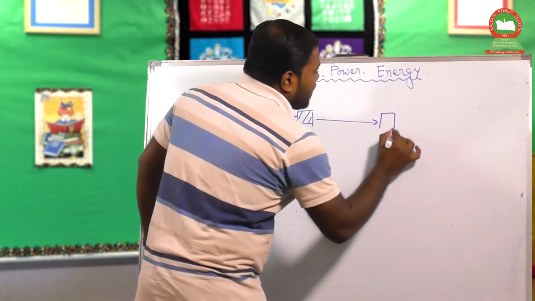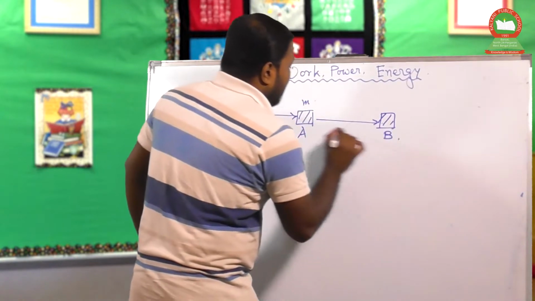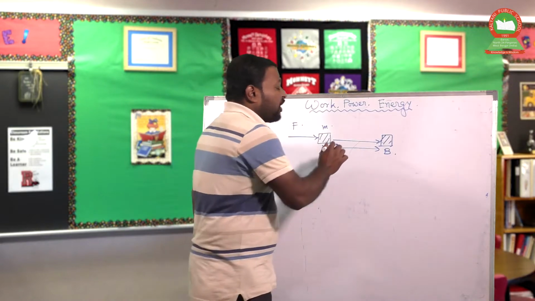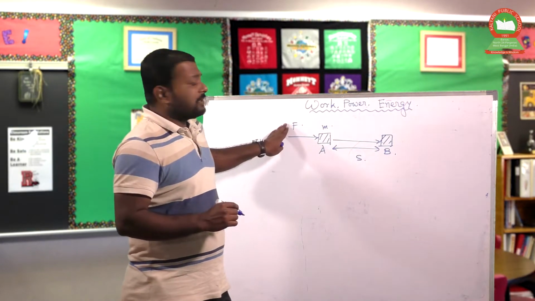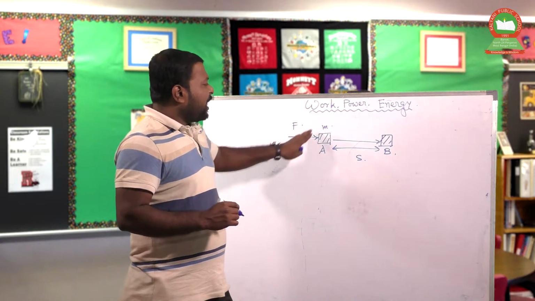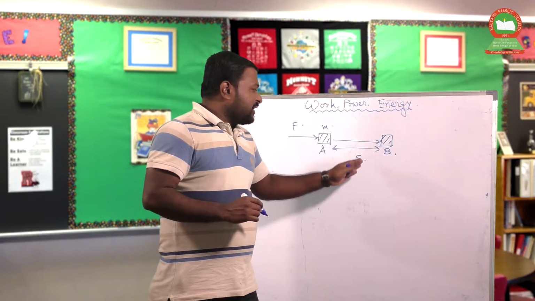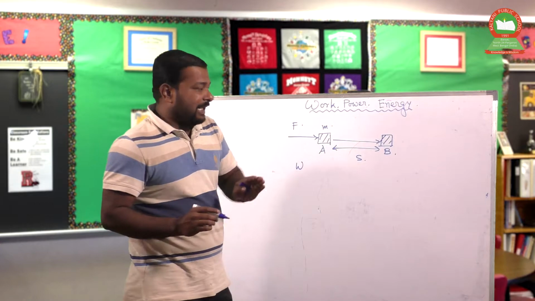Let the final position after applying the force be B, and the displacement, not distance, because we calculate the shortest distance, is S. So this is your force F applied on a particular body, and the body displaces by an amount S. Now, by the definition of work done, what is that?